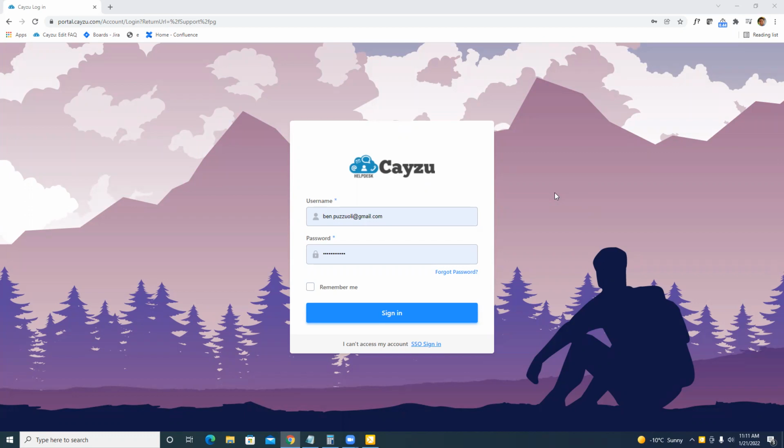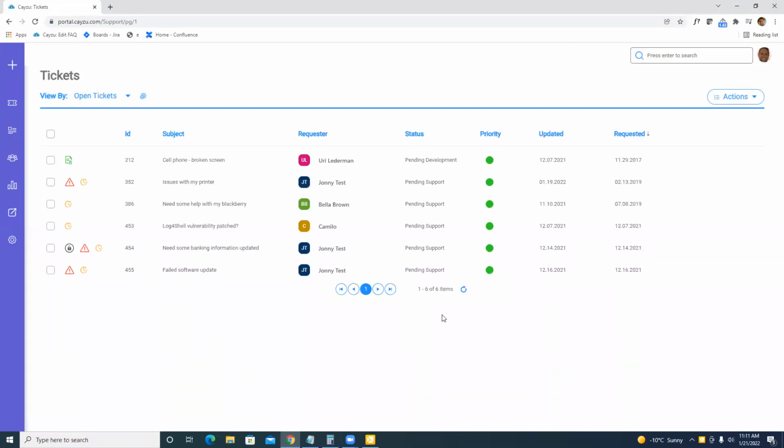I'm going to take a few minutes and show you what's changed here at Cayzu. So expect a lot more to change, but I'm going to run through some very high level things that would help you understand some usability updates, where some things are now positioned, etc.